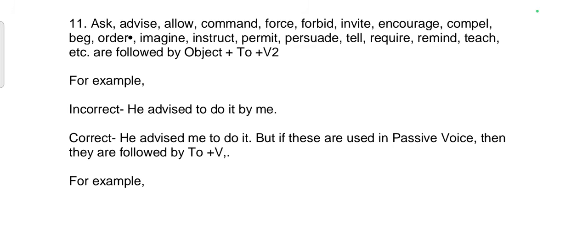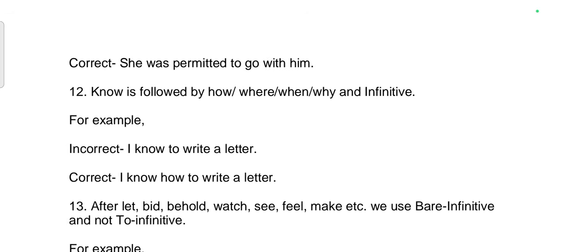But if these are used in passive voice, then they are followed by "to" plus verb. For example, correct: She was permitted to go with him. 12th rule: "know" is followed by how, where, when, why, and infinitive. For example, incorrect sentence: I know to write a letter. Correct sentence: I know how to write a letter.